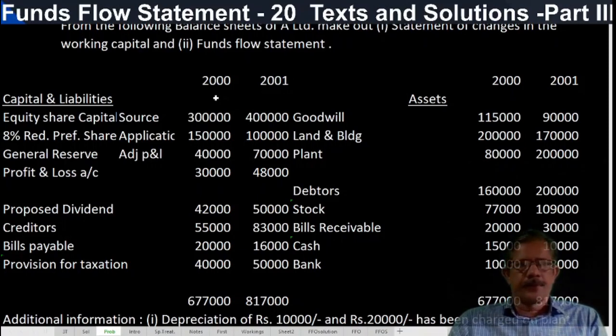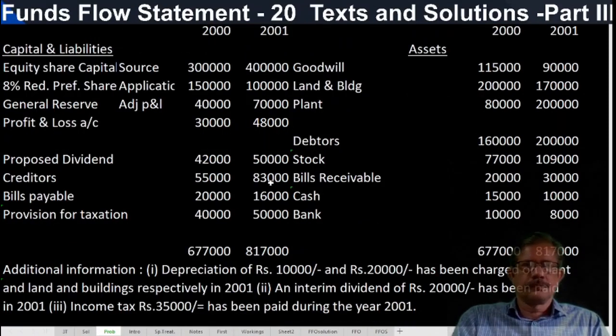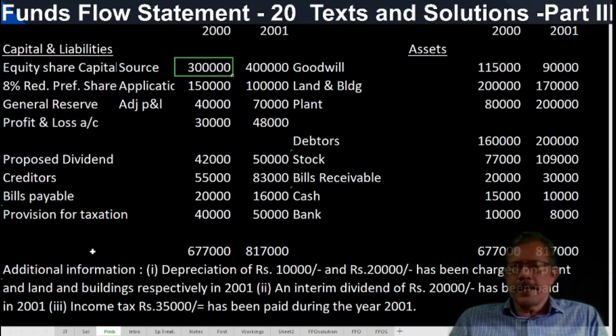Five minutes, we will explain this question first and then go to the other topics. So what is in this question? Equity capital 3 lakhs, closing 4 lakhs. See whether this increase is due to an exchange transaction. Here there is no additional information. So it is a cross transaction and taken directly to the funds flow statement.